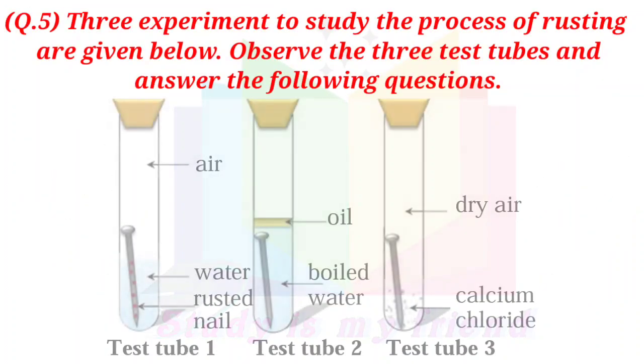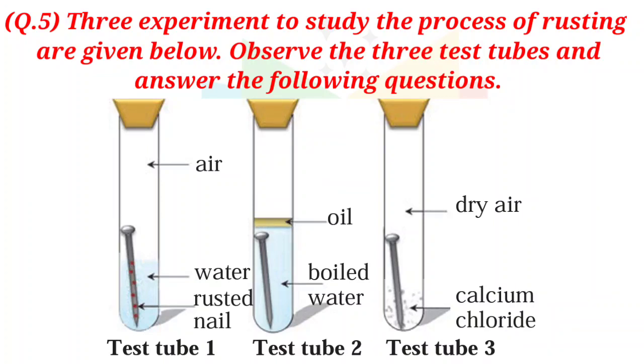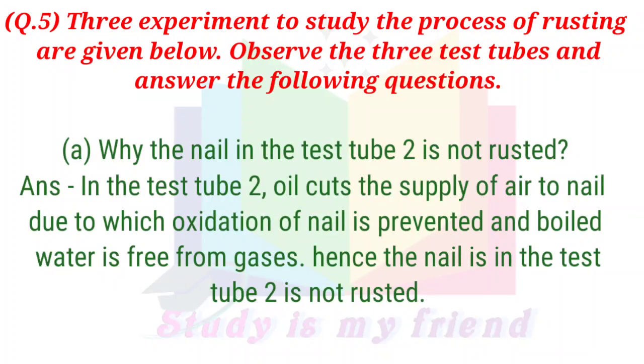Question 5. 3 experiments to study the process of rusting are given below. Observe the 3 test tubes and answer the following questions. A. Why is the nail in test tube 2 not rusted? Answer. Test tube 2 cuts the supply of air to the nail, due to which oxidation of the nail is prevented, and boiled water is free from gases. Hence, the nail in test tube 2 is not rusted.